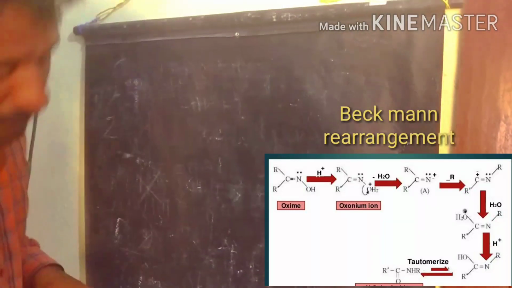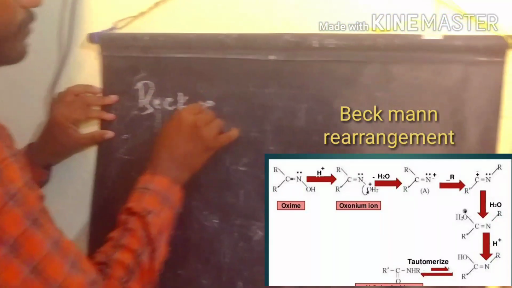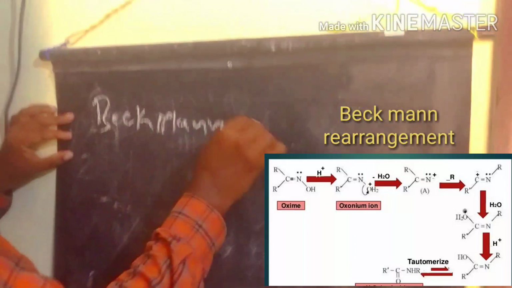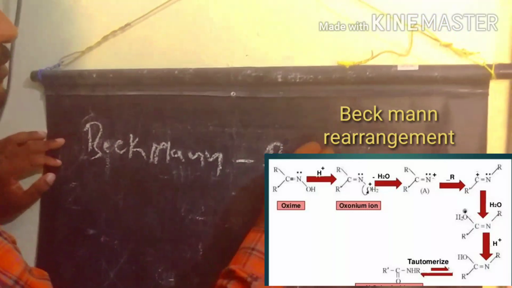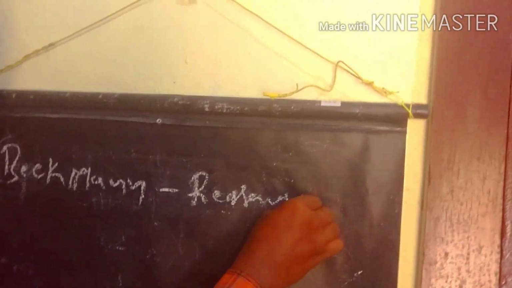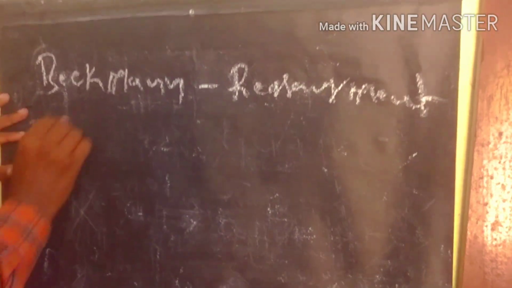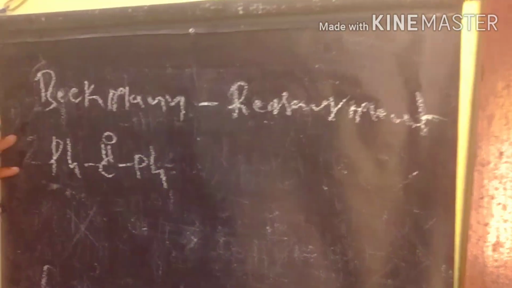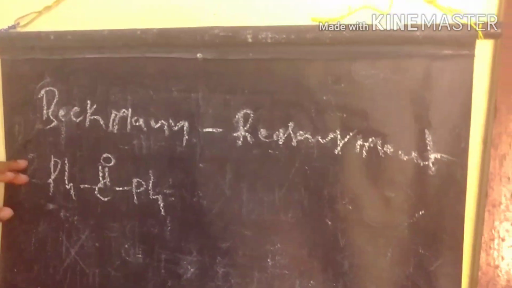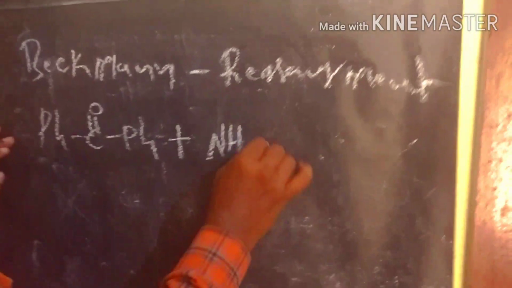So what is happening in the Beckmann rearrangement? It is also one of the well-known named reactions. In this reaction we are using acetophenone or benzophenone. Like this is the benzophenone we are using, reacting with hydroxylamine.